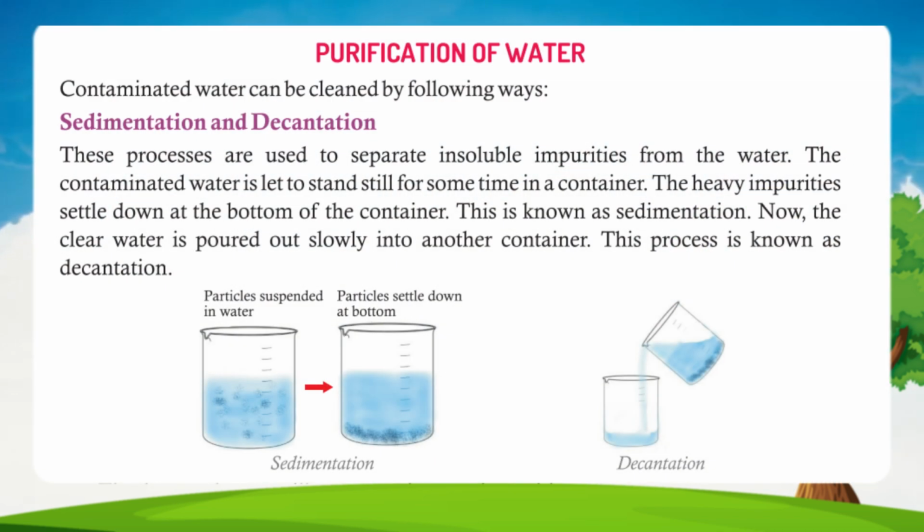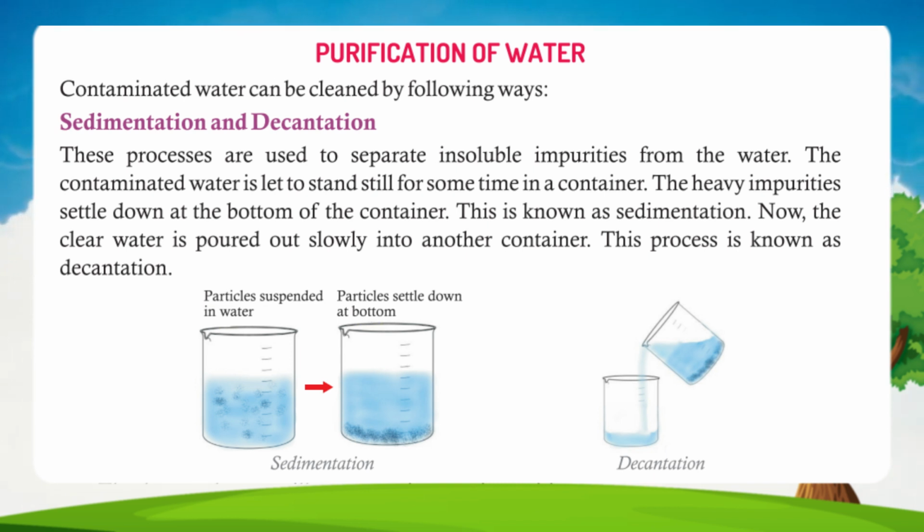Purification of water. Contaminated water can be cleaned by following ways: sedimentation and decantation. These processes are used to separate insoluble impurities from the water. The contaminated water is let to stand still for some time in a container. The heavy impurities settle down at the bottom of the container. This is known as sedimentation.